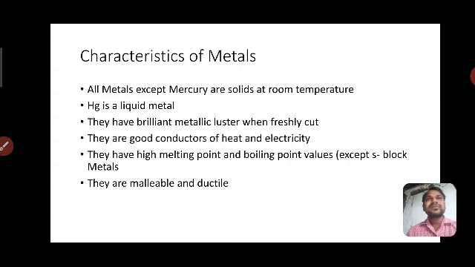What do we mean by this character? Even though we take it in the form of thin wires, it will not be broken. That character is called the malleability character.